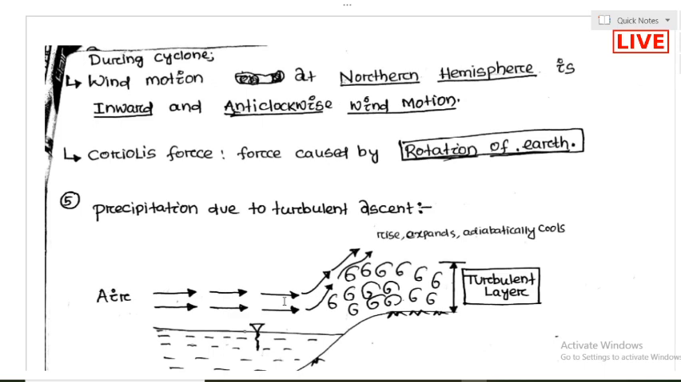And what is causing this? The force behind this rotation is the Coriolis force. What is the Coriolis force? The Coriolis force is the force caused by the rotation of the earth.